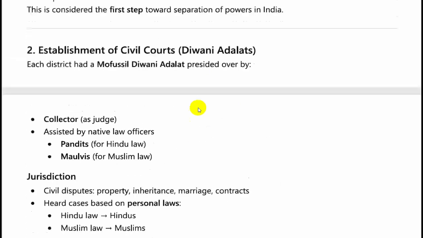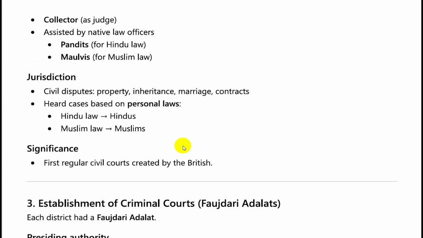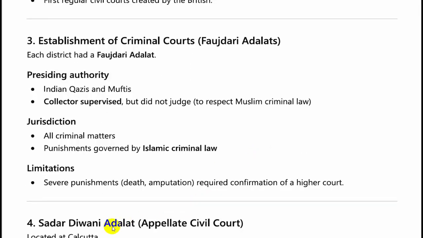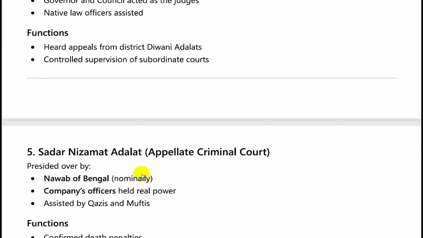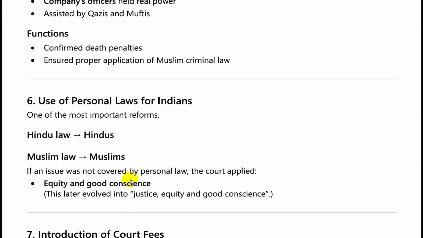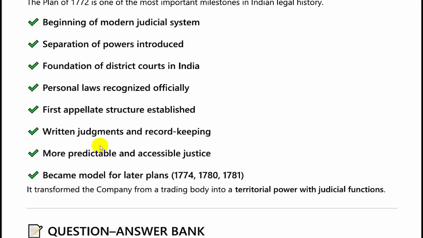They would go to Sadar Diwani Adalats, and Faujdari Adalat appeals would go to Sadar Nizamat Adalats. So we have to understand what is the flow of appeal from the civil courts and the criminal courts. All right.